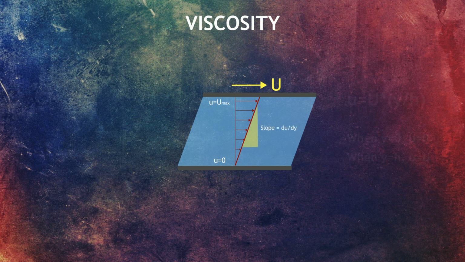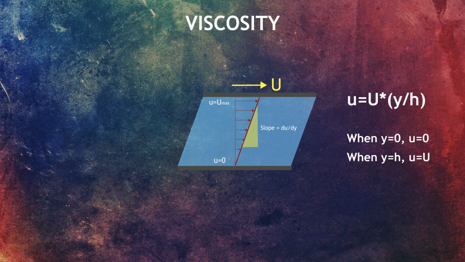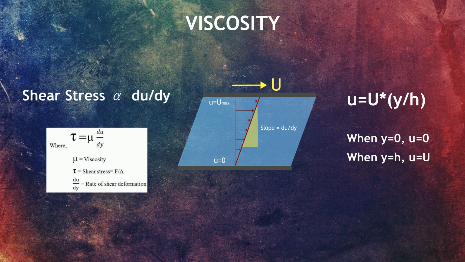The velocity profile can be defined with this linear equation such that when the vertical distance y is 0, the velocity is 0. When y is maximum and equal to h, the velocity is maximum. A continuation of this experiment reveals that the shearing force P is directly proportional to the velocity gradient. The constant of proportionality is called viscosity.